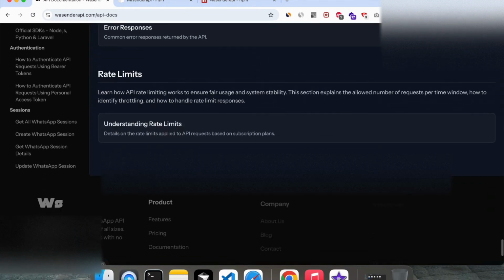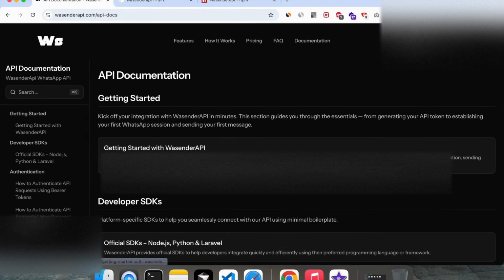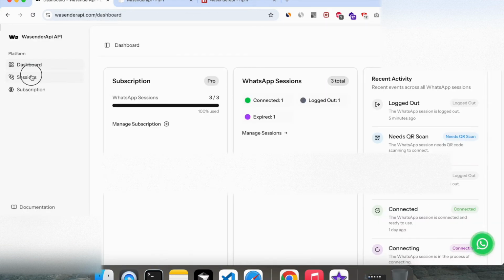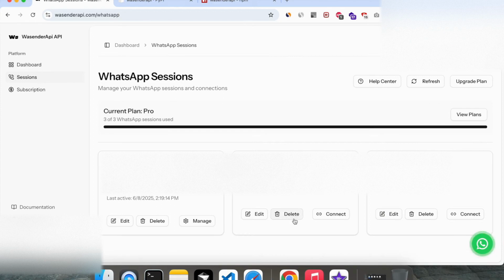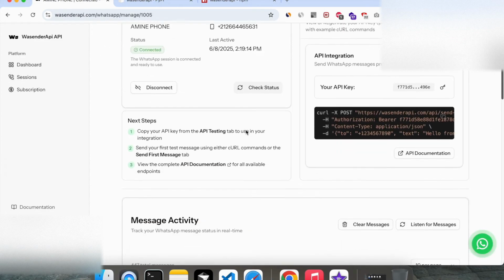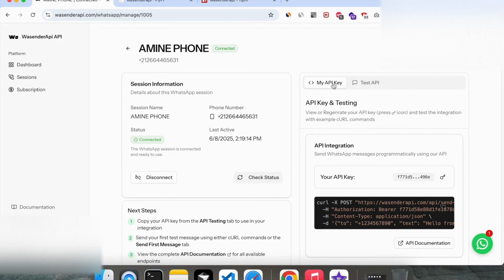And what's even better, it comes packed with features. You can send unlimited messages, handle incoming replies with webhooks, send media like images or videos, use a token system that's super dev friendly, and the docs, honestly, even if you're half asleep, you can follow them.